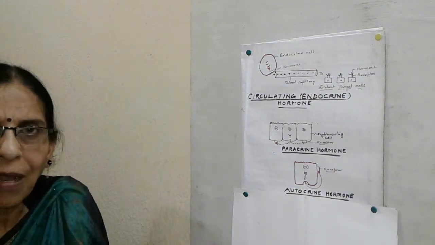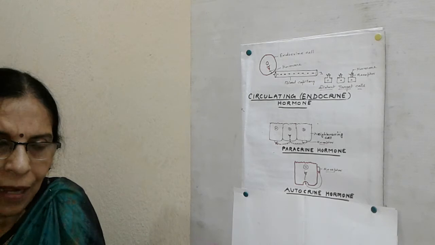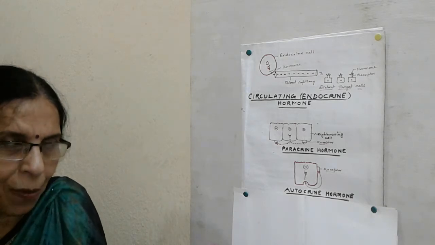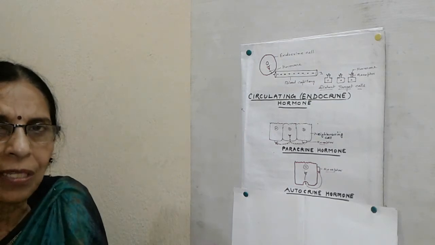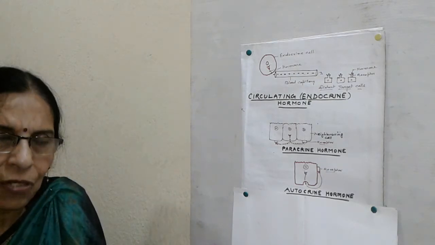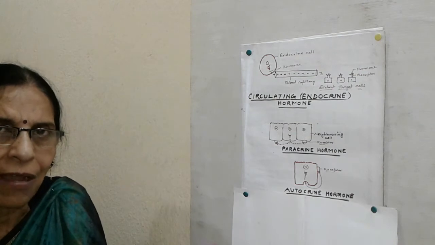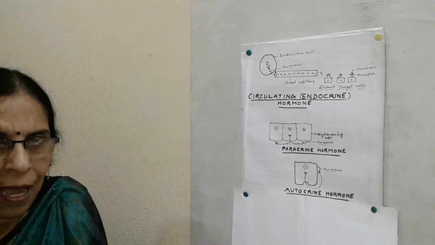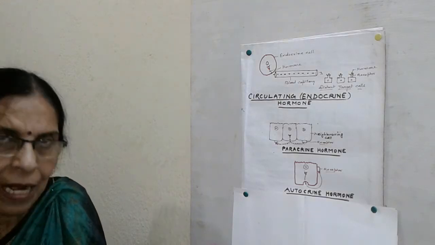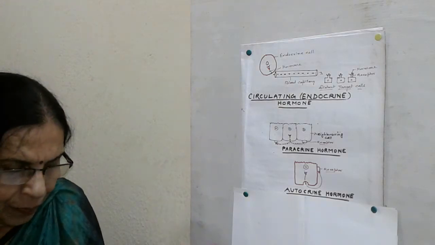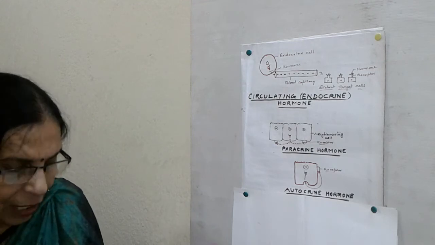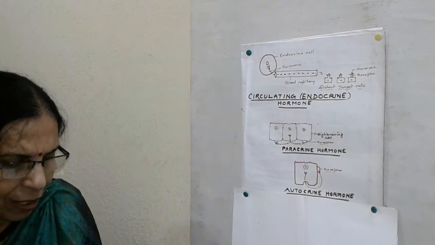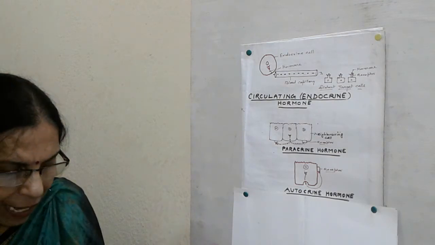So triiodothyronine is also known as T3 and tetraiodothyronine as T4. You have most probably heard about these two, the T3 and T4 tests for thyroid patients. Triiodothyronine and tetraiodothyronine are the only active forms. Mono and di have no role until they become tri or tetra. So thyroxine is a simple iodine derivative of the amino acid tyrosine.